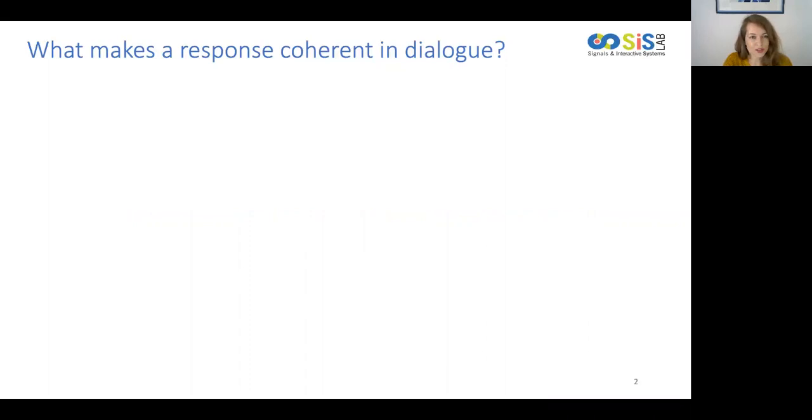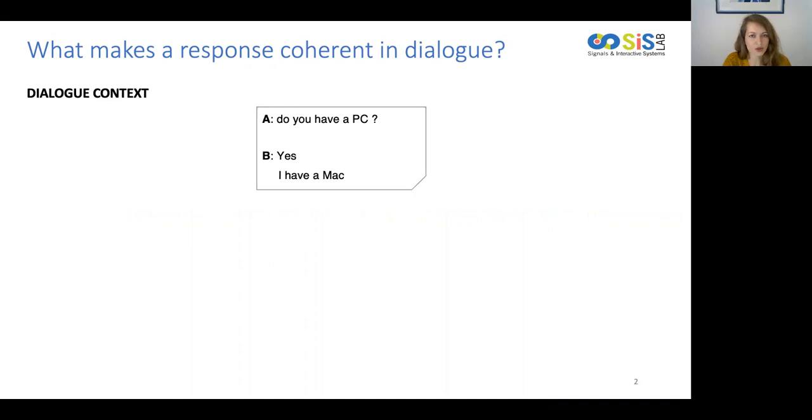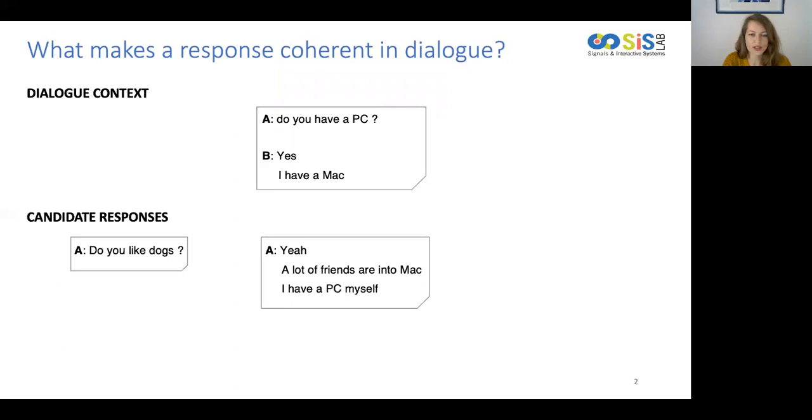The main research question that we ask ourselves in this work is: what makes a response coherent in dialogue? Let's start with an example. We have a dialogue context where speaker A says, "Do you have a PC?" and speaker B, "Yes, I have a Mac." Then we can consider different candidates to be the next turn in the dialogue. For example, "Do you like dogs?" Or, "Yeah, a lot of friends are into Mac, I have a PC myself."